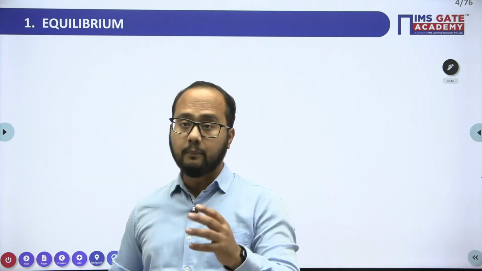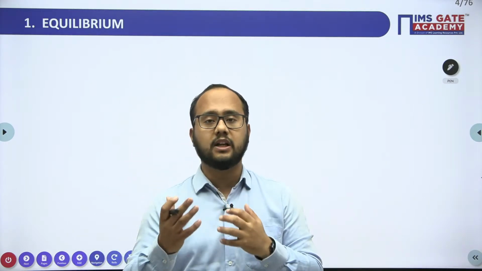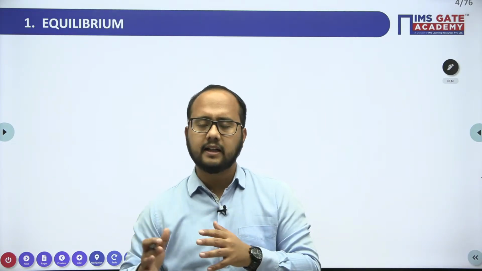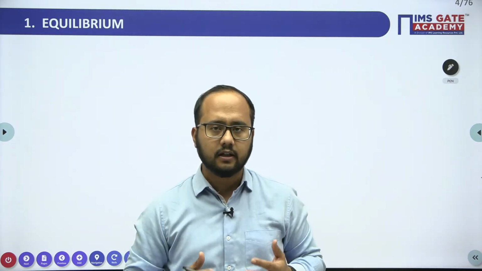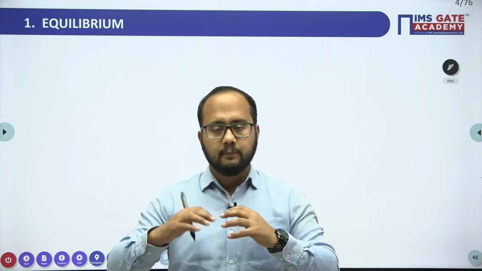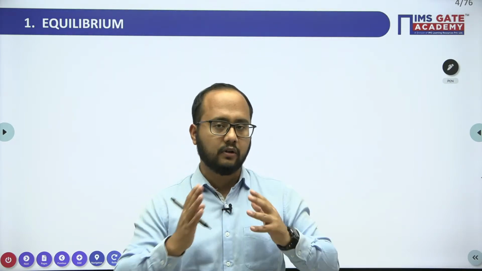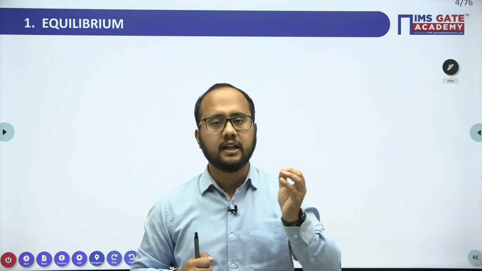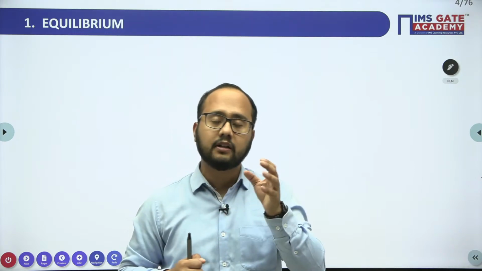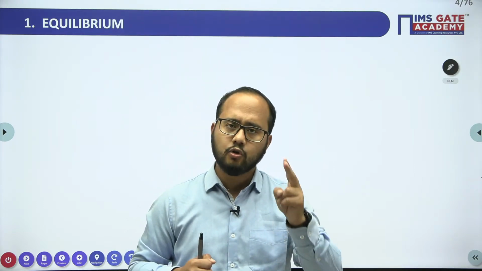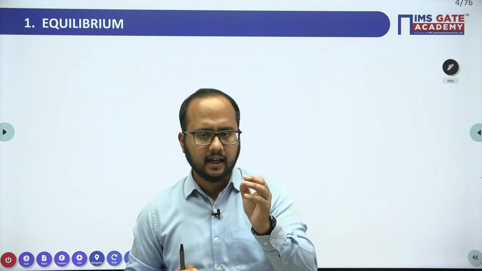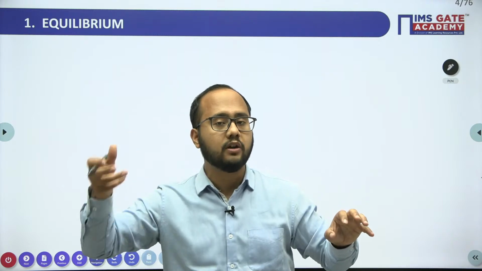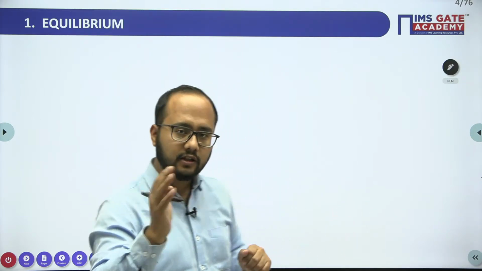Now first of all, try to understand what equilibrium is. In the general sense, it is a state of balance condition. Whenever a balance condition is there, we call it equilibrium. Before discussing the equilibrium of any particular body, we need to understand the different types of bodies we deal with in engineering mechanics. Specifically two bodies: a particle and a rigid body. We need to understand how to analyze a particle and how to analyze a rigid body.